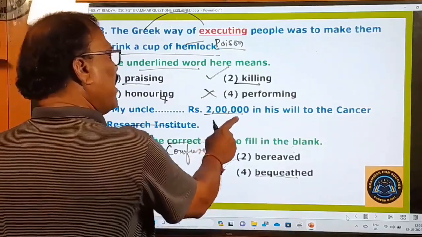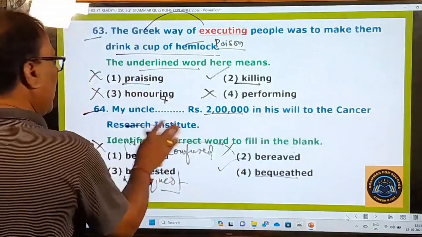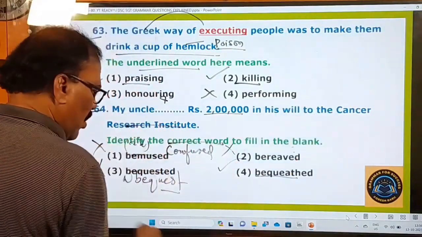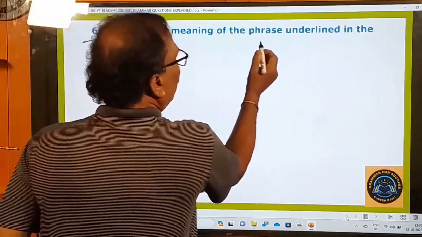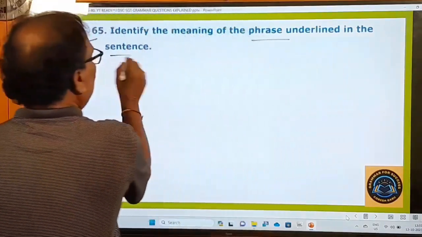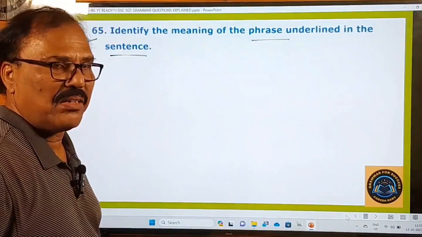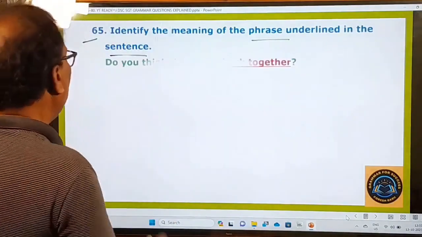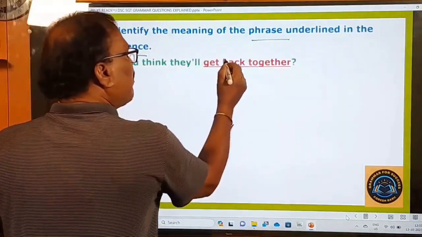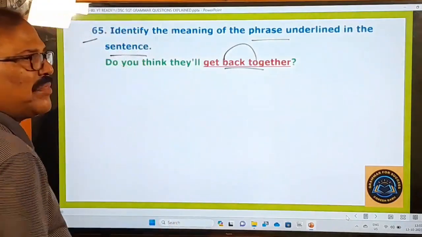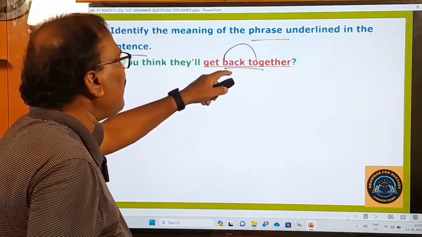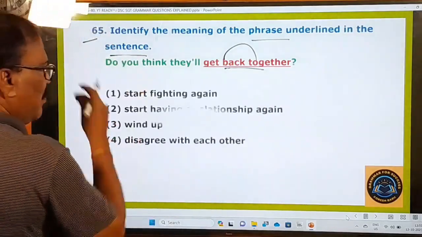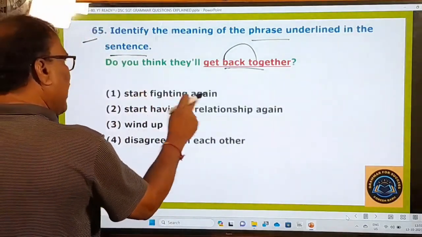2 lakh rupees in his will to the Cancer Research Institute. So here this is your answer. All others are wrong. Now let's go to the next question. 65th one. Identify the meaning of the phrase underlined in the sentence. What is the meaning of the phrase underlined in the given sentence? Do you think they will get back together? Get back together. Get back together. What is the meaning of this phrase? Here he has given you 4 options. Start fighting again, no.